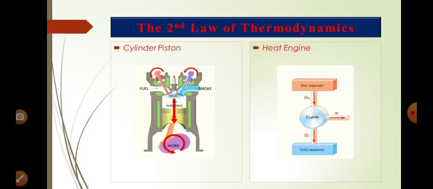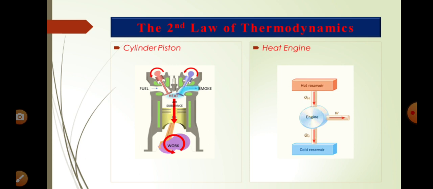Now the same in block diagram we write on the right side. Here the fuel is burning continuously, so we can take it as the hot reservoir. Here the air present on the piston inside the engine is taken as the working substance.